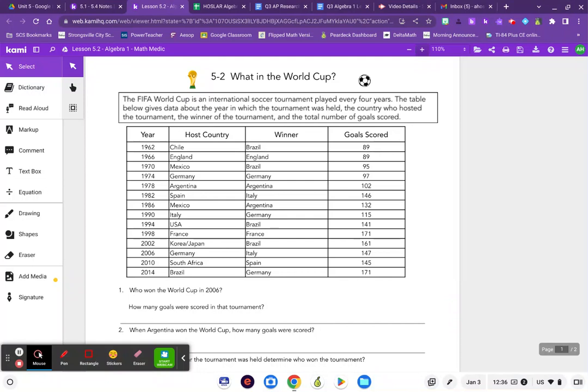It says the FIFA World Cup is an international soccer tournament played every 4 years. Actually, they just finished this up, finished playing in December of this past year, 2022. The table below gives data about the year in which the tournament was held, the country who hosted the tournament, the winner of the tournament, and the total number of goals scored. So this table has a lot of information. We're going to use this table to answer some questions.